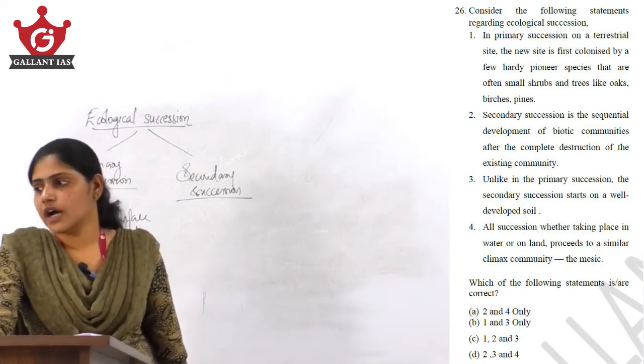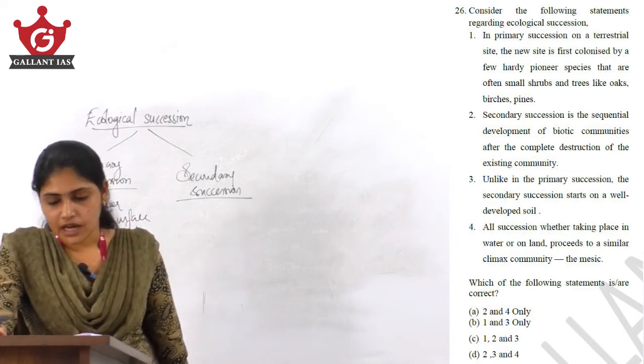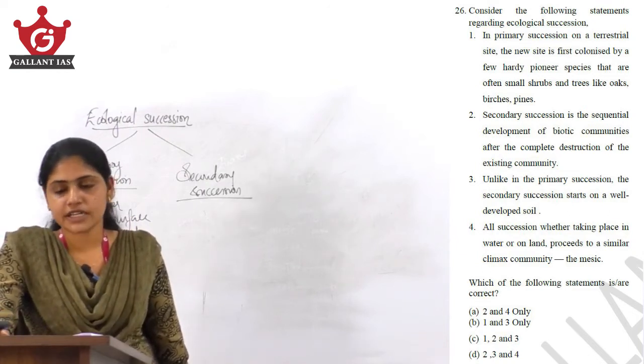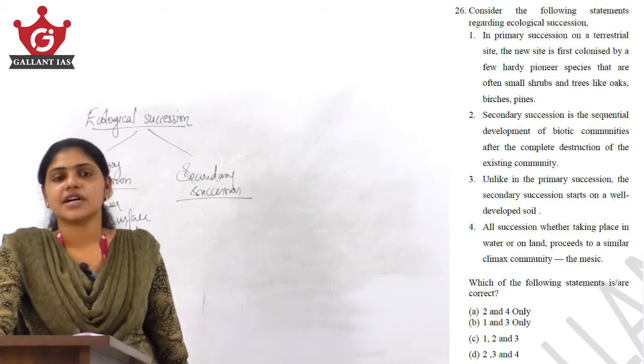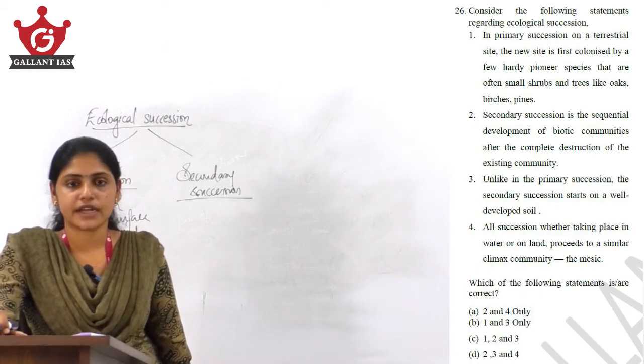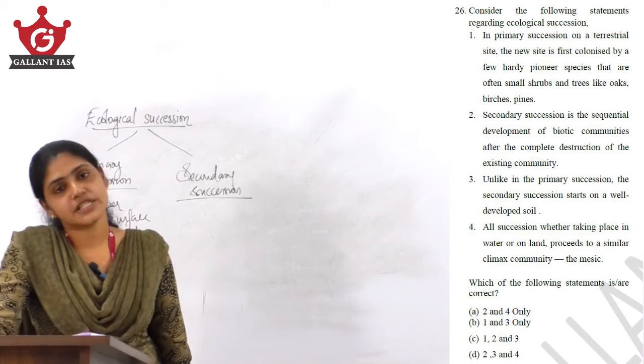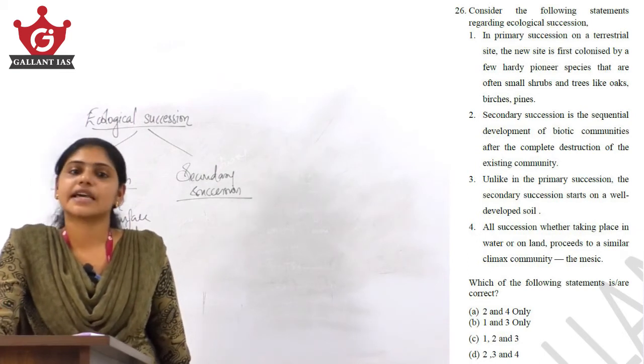Due to some anthropogenic, that is man-made, or natural forces, the existing community will be destroyed, and a second round of succession will take place in that particular area where soil is already there from the primary succession. So, such type of succession we call the secondary succession.